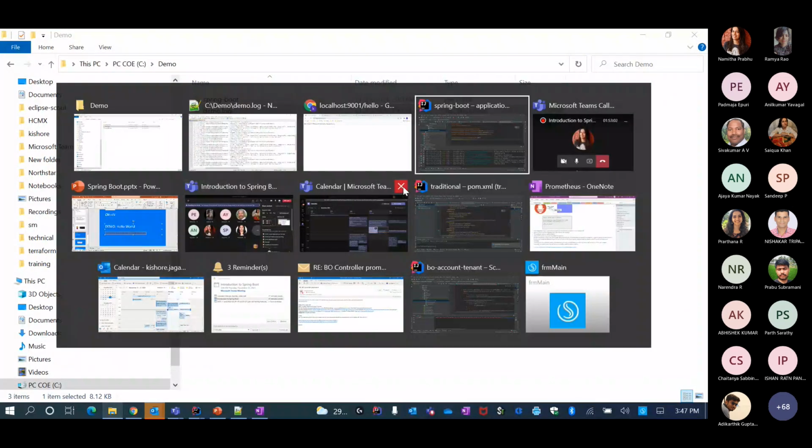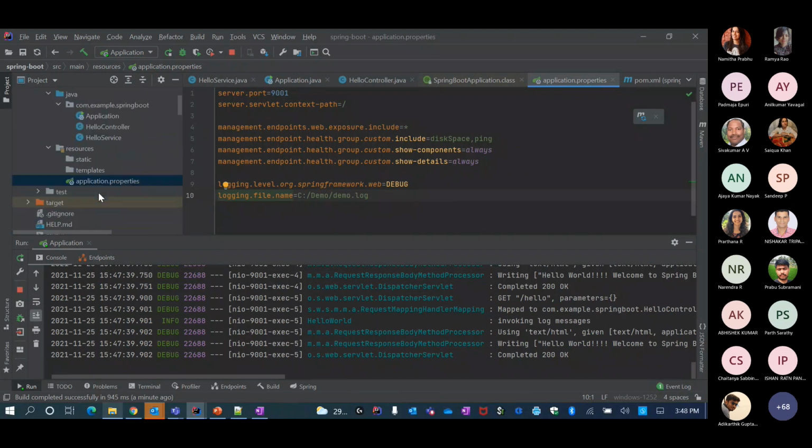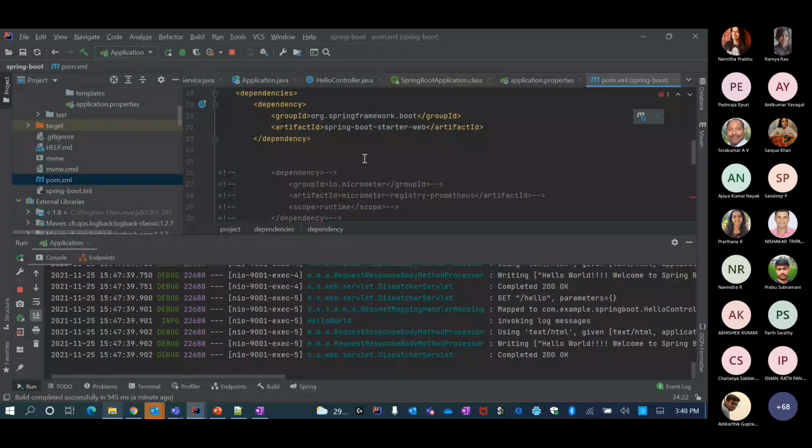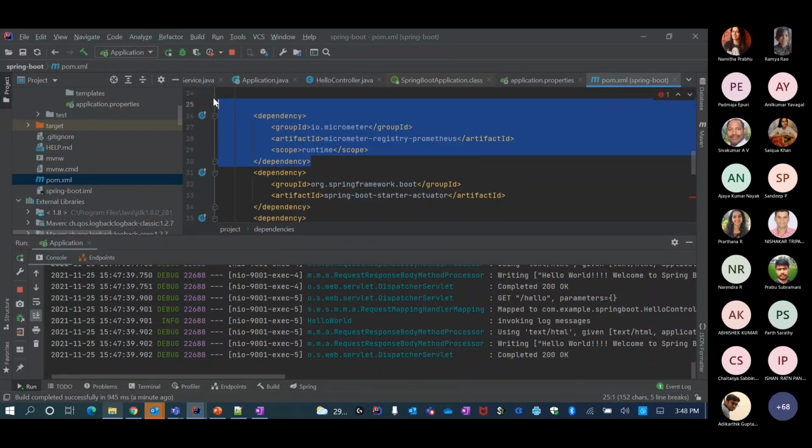Fine. And now let's say that I want to see Prometheus metrics, JMX metrics, and expose them to Prometheus. It's not really connected with Spring, but it ties up nicely with Spring Boot. Since we are all using Prometheus and metrics, I thought I could show this as well. Have a read on Micrometer, a pretty interesting project.